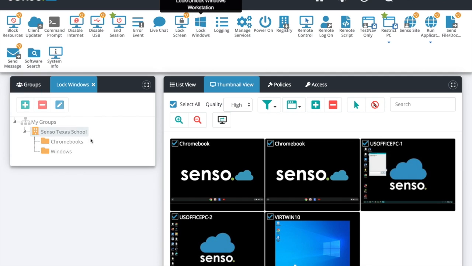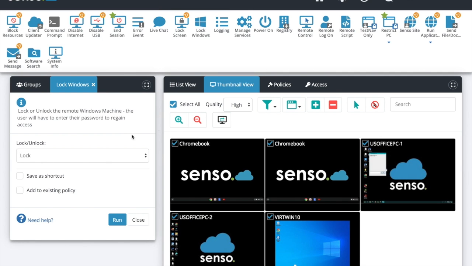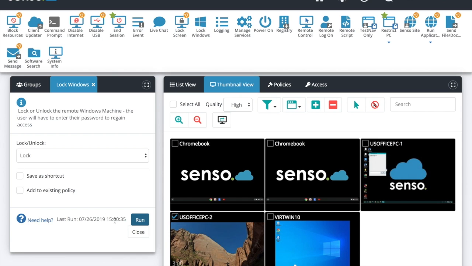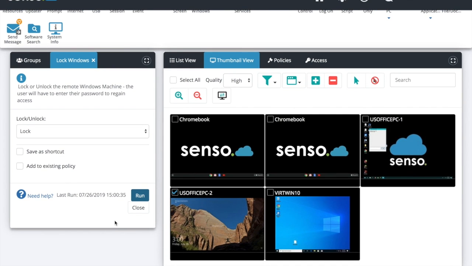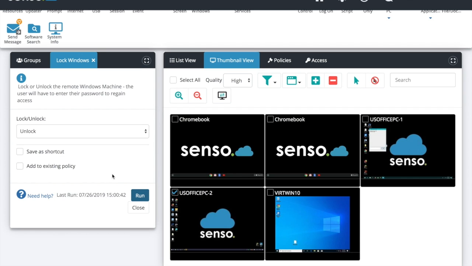Lock windows. Now this is absolutely a really great tool that every technical person would need to have for their devices. I'm going to select, let's do US Office 2. I'm going to lock that device. Now think about this in a couple different ways. Yes, I can lock the Windows device, but I can also unlock the Windows device without having to have the end user's password. So you're off-site, you're having to remote back in and offer some service before or after hours. The machine has locked itself or the end user has accidentally locked it and you don't need to email them trying to figure out their password.